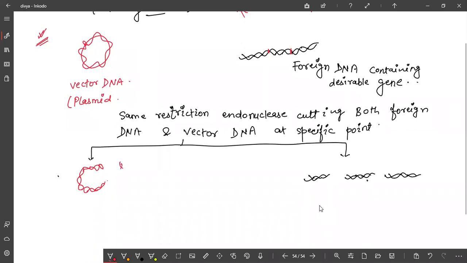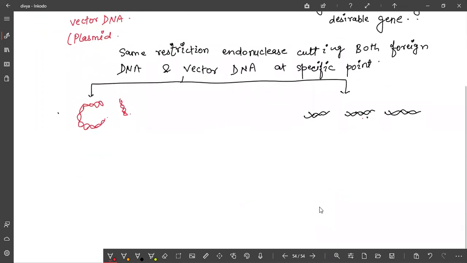So here you have removed this. Now what you have to do? You just pick up this DNA and add it here. But how? Specific glues are used. One enzyme is used to ligate. I have already told you the name of the enzyme. What is the name of the enzyme that acts as molecular glue? Ligase. Yes, good, ligase.